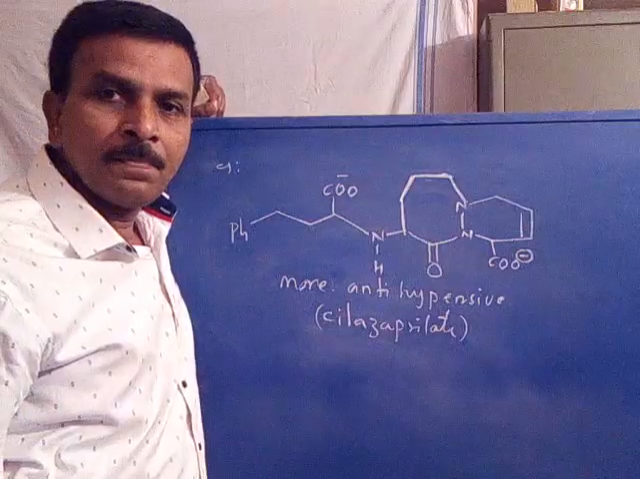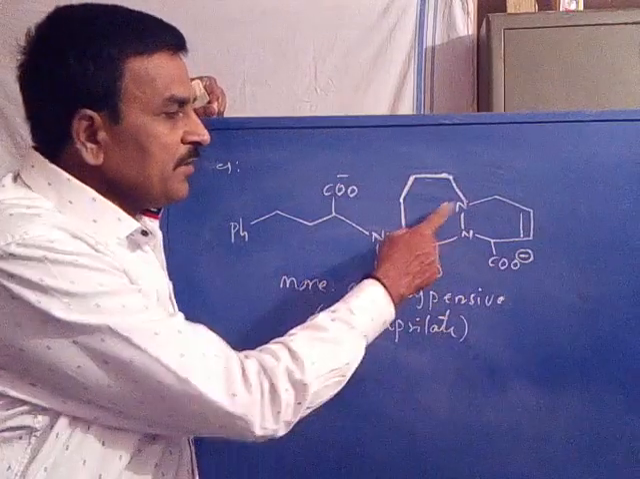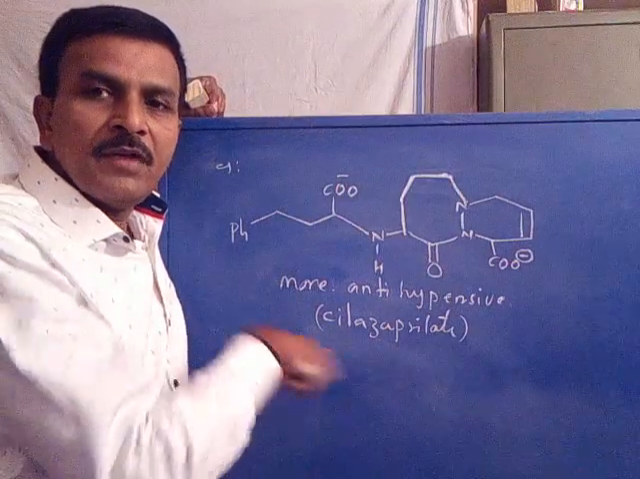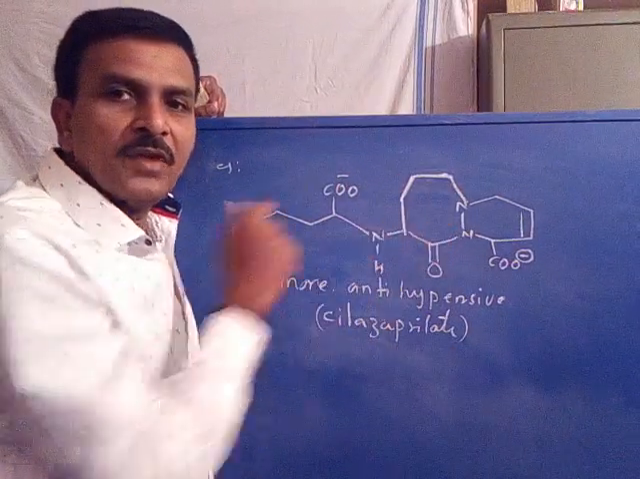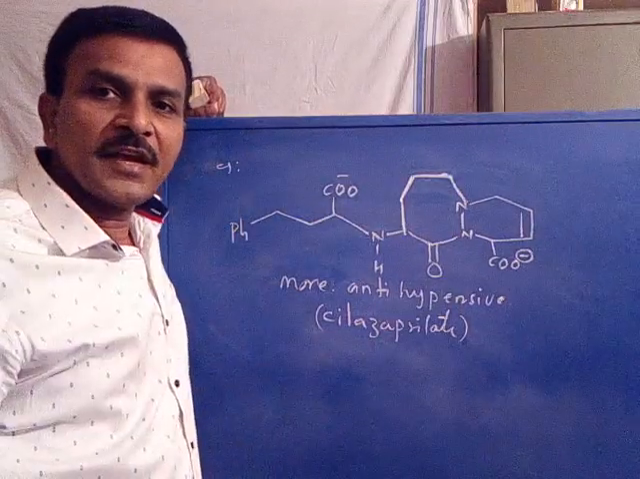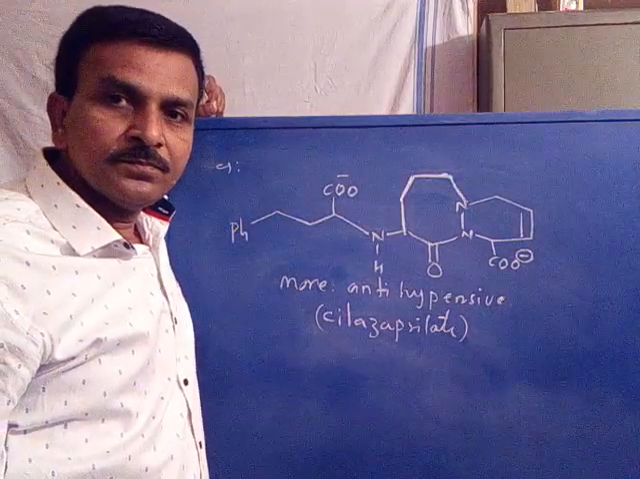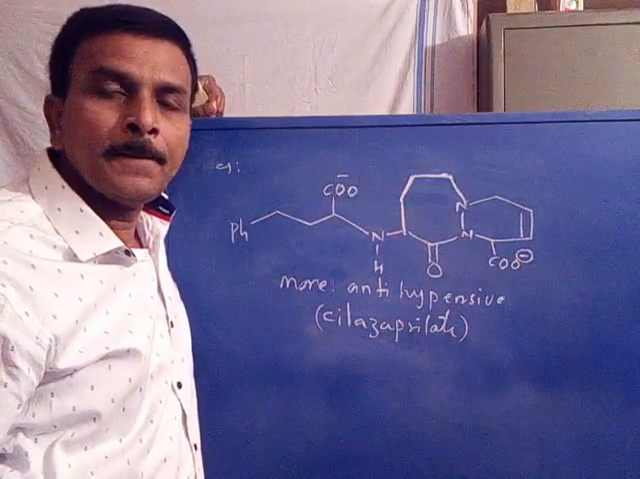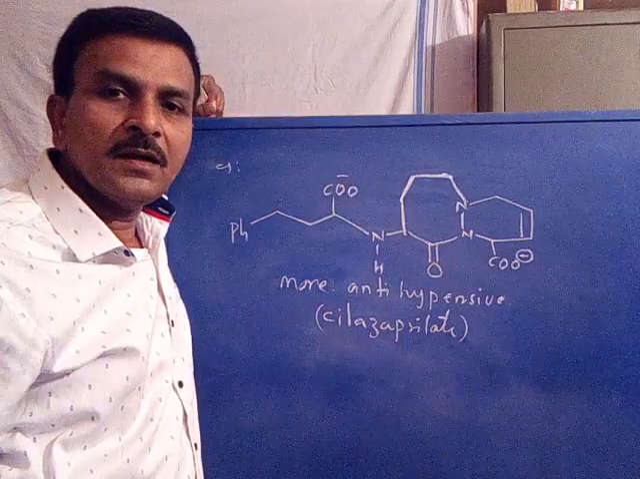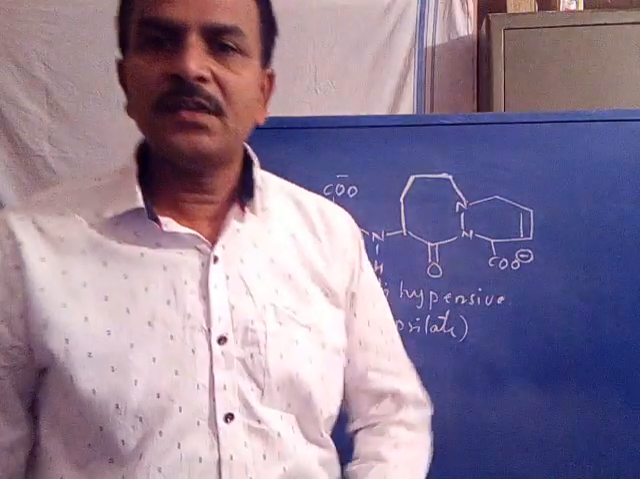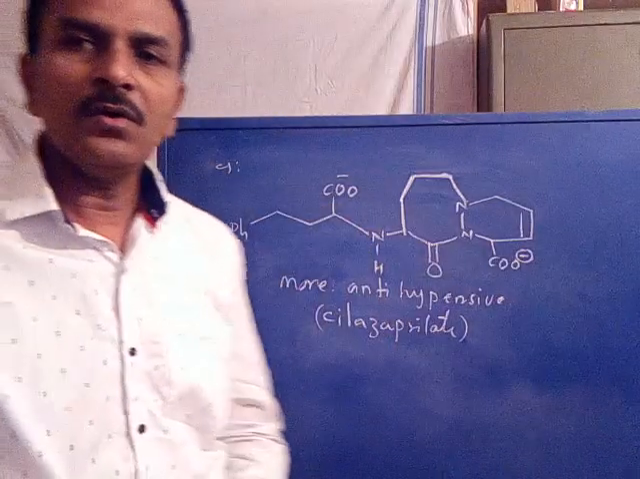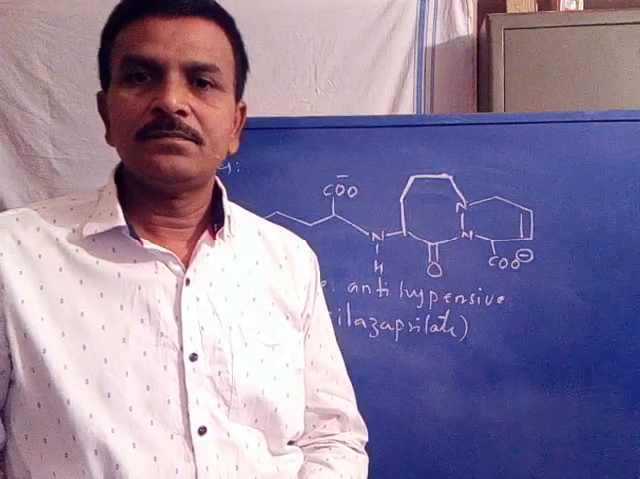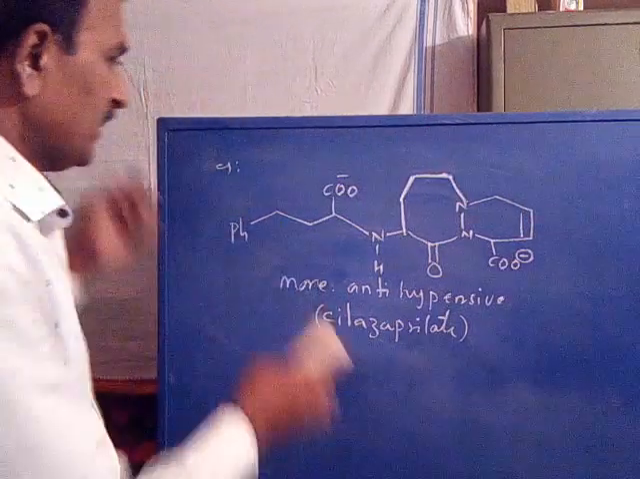Remaining all parts are same, but only the ring size differs. When we keep a 6-membered ring here, its anti-hypertensive activity will be less. When we expand the ring size to a 7-membered ring, its anti-hypertensive activity will be more, because this structure may properly interact with the target, with all binding sites of the target. Therefore, the specific interactions are increased as well as the activity. So this is about ring expansion or ring constriction. Is it clear? Now coming to the other strategy.